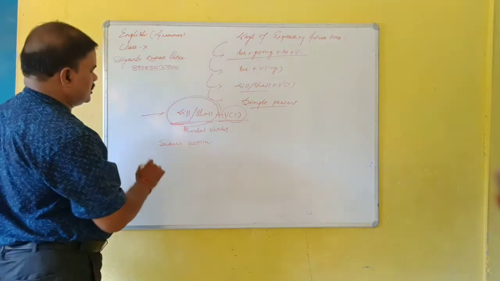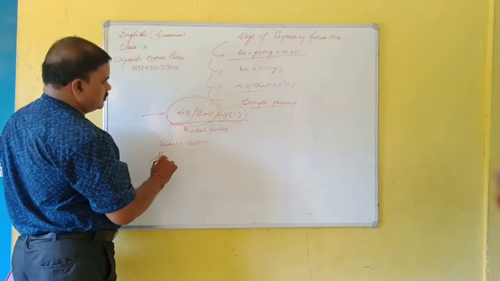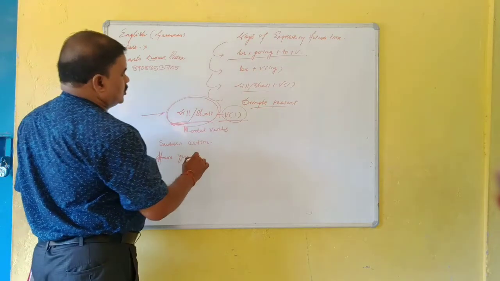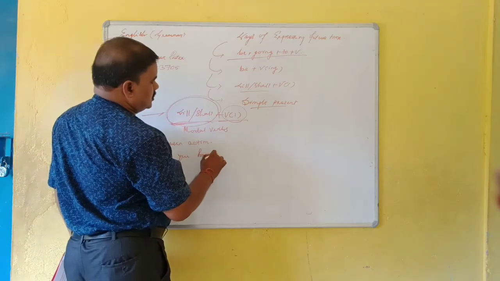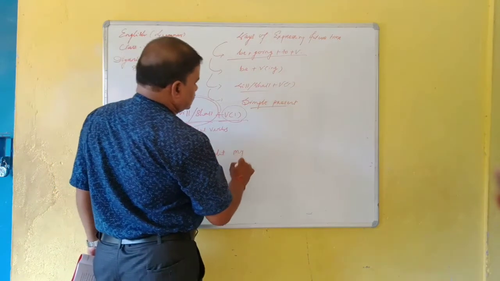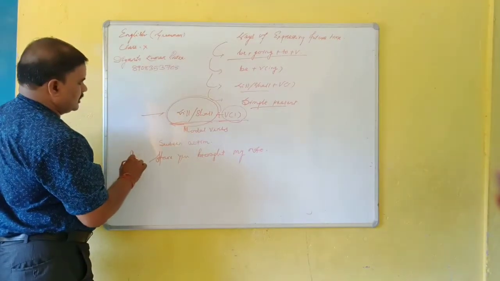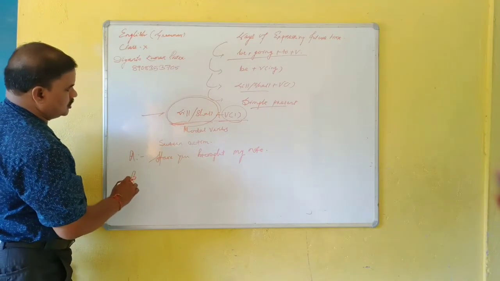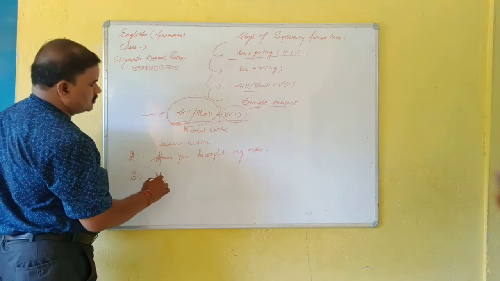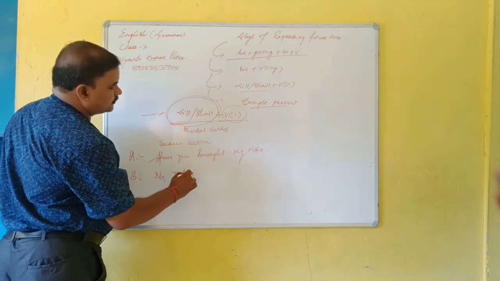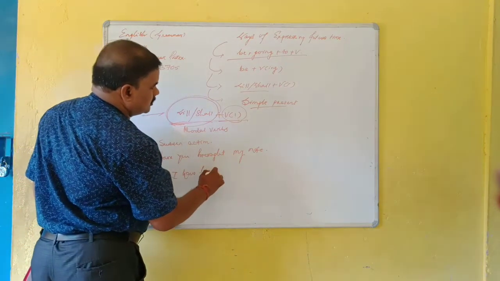Suppose A said, have you brought my note? B said, no, I have forgotten.